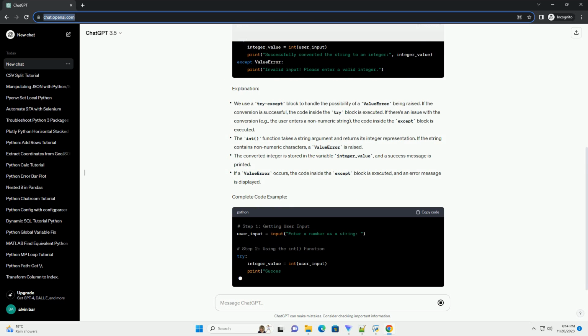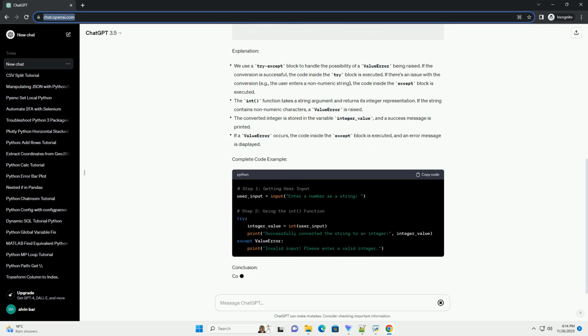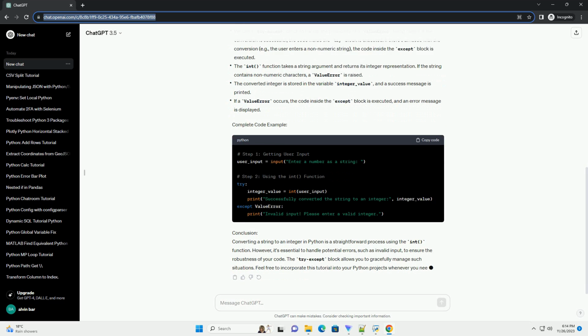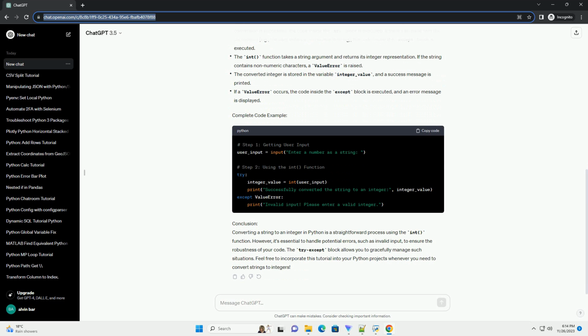Step 1. Getting user input. Let's start by obtaining a string from the user using the input function. This function reads a line from the user and returns it as a string.